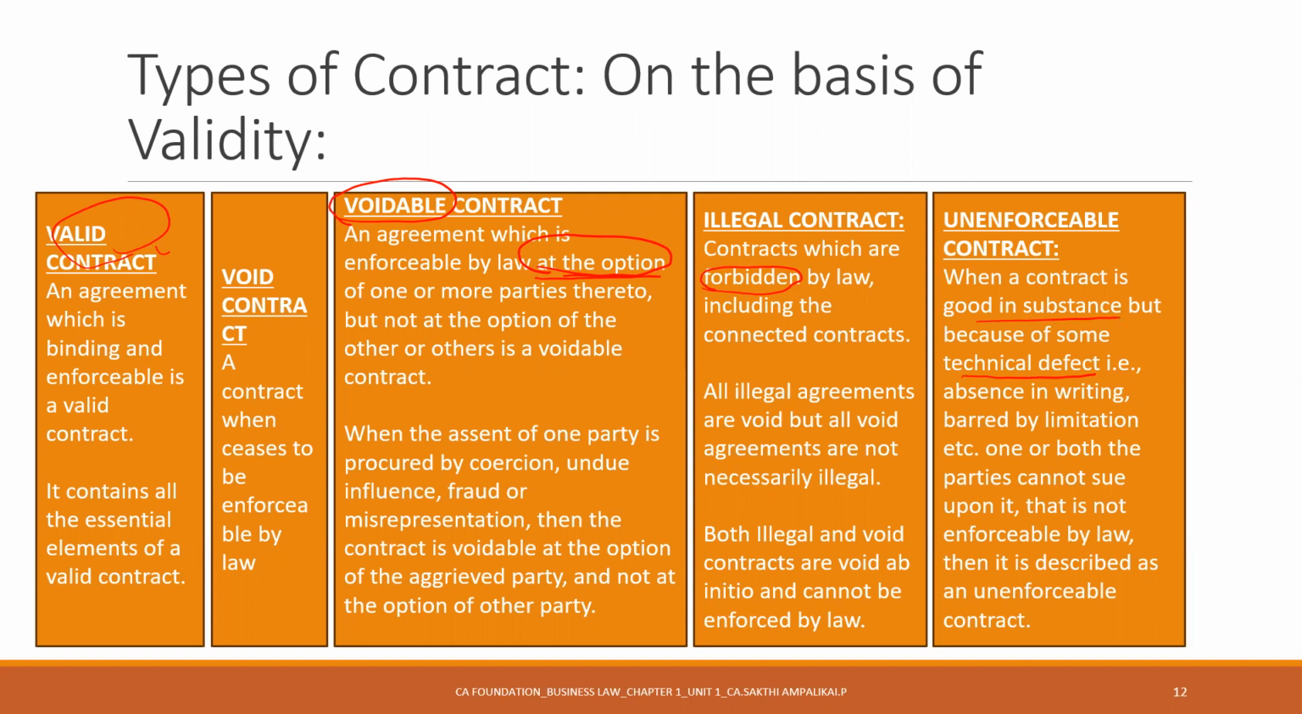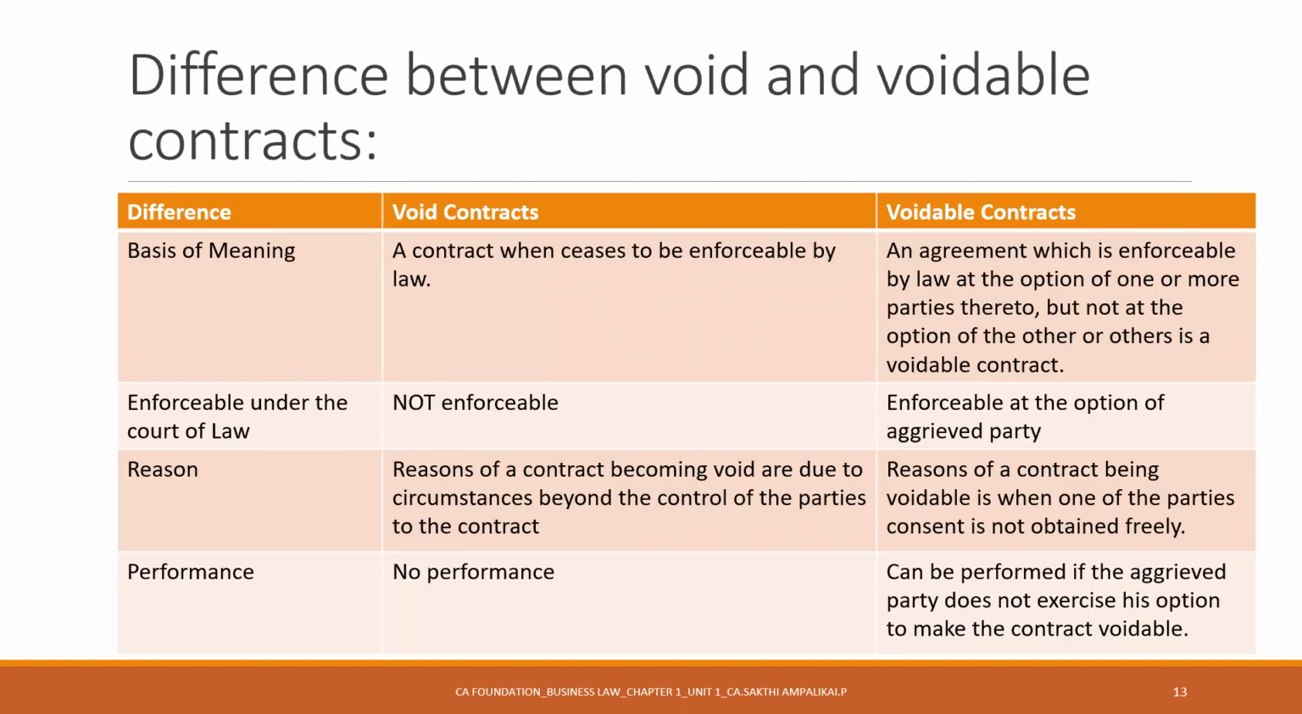Okay, I hope you understood valid, void, voidable, illegal, and unenforceable contract. We'll quickly see what is the difference between void and voidable. We already saw it. A contract, when it ceases to be enforceable by law, becomes void. But here, there is an option to the aggrieved party to make this contract void or valid. So when there is such an option, when he's been threatened and made to accept the offer, then it is called a voidable contract. This is not enforceable by law; this is enforceable at the option of the aggrieved party.